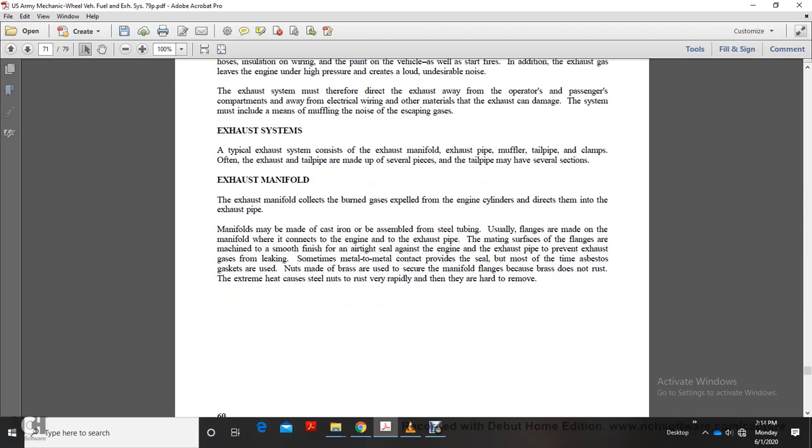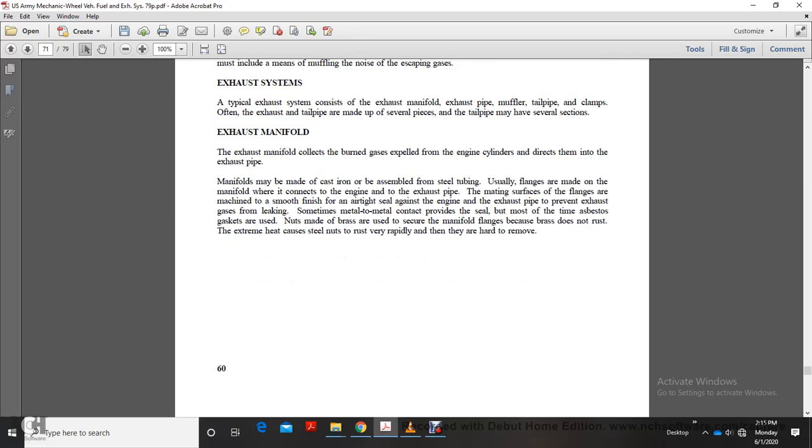Parts of the exhaust system. The typical exhaust system consists of the exhaust manifold, exhaust pipe, muffler, tailpipe, and clamps. Often the exhaust pipe and tailpipe are made of several pieces, so the tailpipe may have several sections. The exhaust manifold collects the burned gases expelled from the engine cylinders and directs them into the exhaust pipe. Manifolds may be made of cast iron, and some of steel tubing. Usually flanges made with the manifold connect the engine to the exhaust pipe.